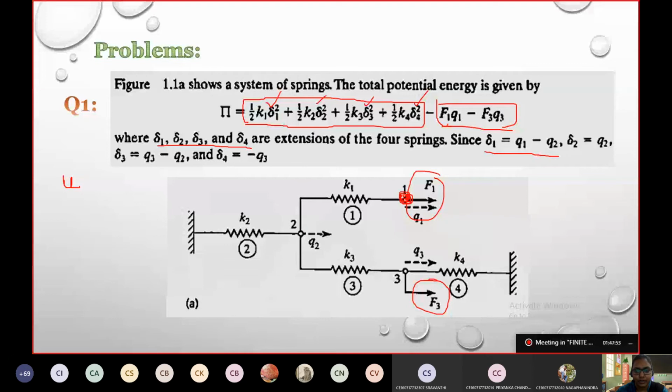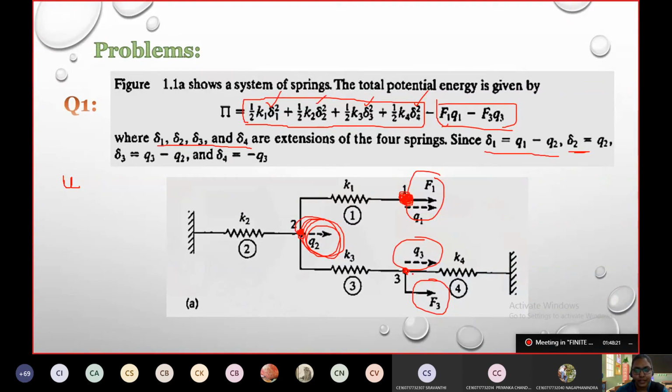Delta 1, the extension at node 1, is given by Q1 minus Q2. And delta 2, that is at node 2, is given by Q2 alone. Okay. Now delta 3, that is at node 3, the extension is given as Q3 minus Q2.